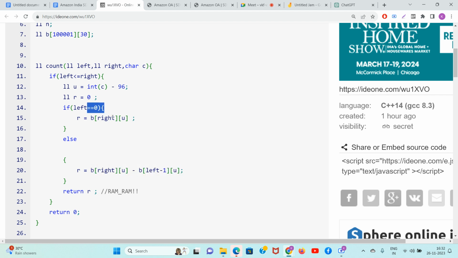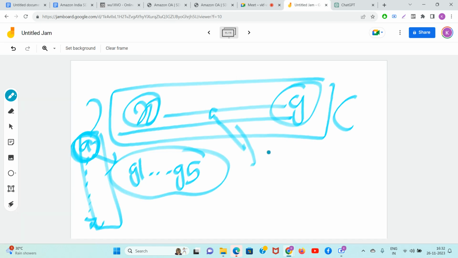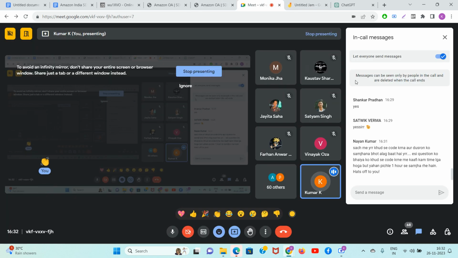If the left guy is 0, then to save yourself from runtime error, don't write B of minus 1, okay? I'm converting all the characters to index, okay? The A, I am converting to 0 and B to 1, okay? These basic things, guys, I'm doing.